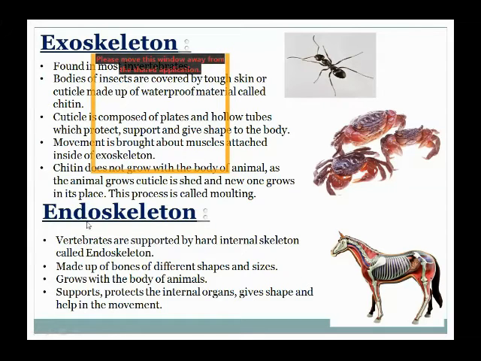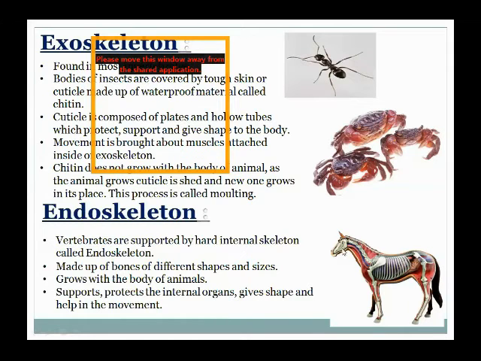Now we come to the endoskeleton. Exo means outer, endo means inside. The endoskeleton is present mostly in vertebrate animals. Students, the exoskeleton, as I have said, is present in invertebrates and the endoskeleton is present in vertebrate animals. And what are vertebrate animals? Vertebrate animals are those which have a backbone.